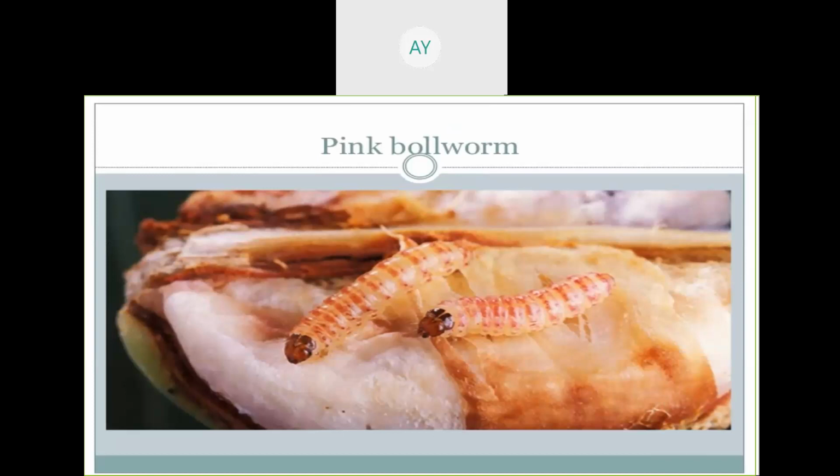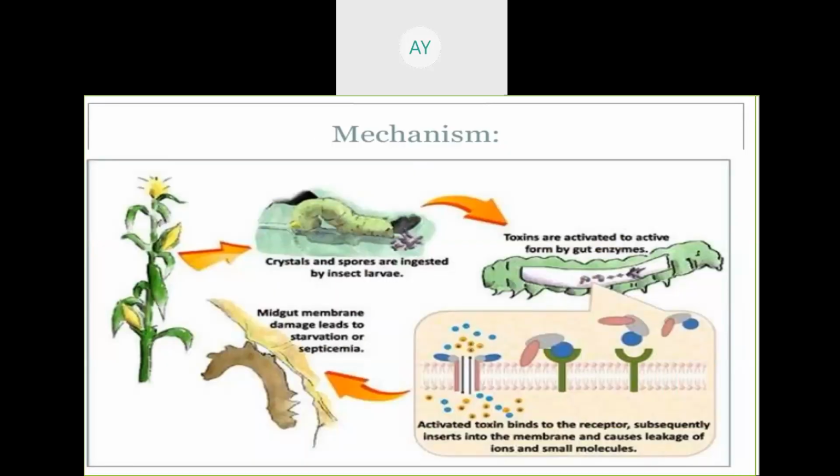Just see the pink bollworm. That is responsible for degrading the larval or caterpillar stage. You can find that it will degrade the boll of the cotton. So just see how notorious this insect is, and it damages the whole crop in the field. So try to know how it is acting, the mechanism.